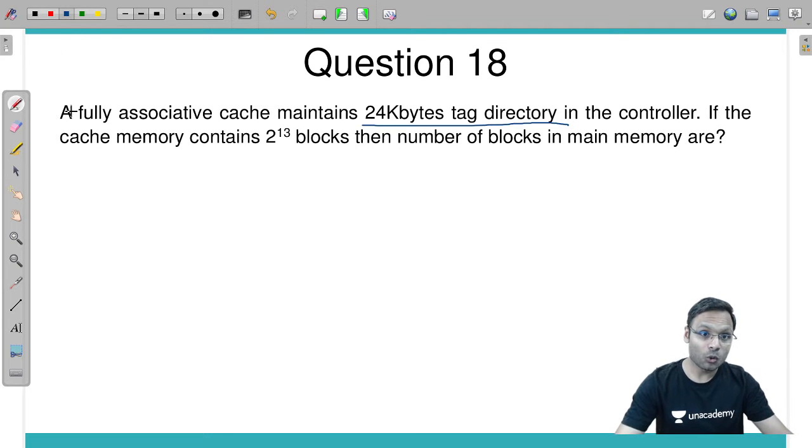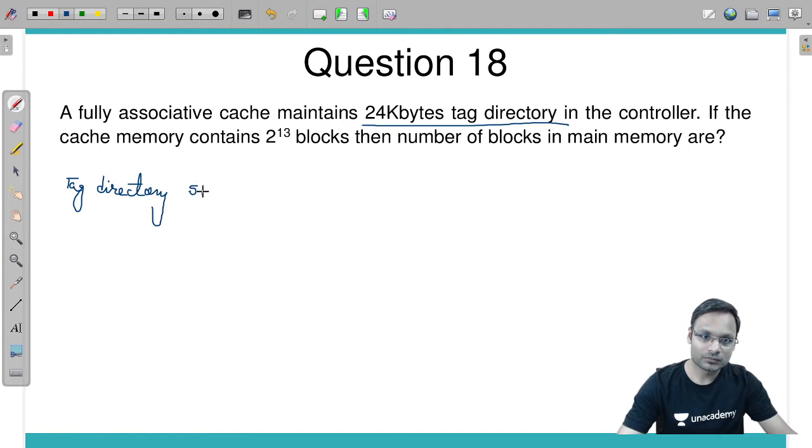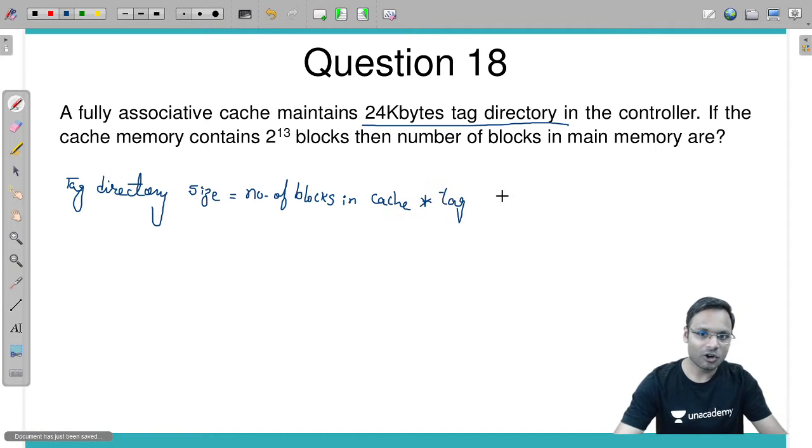So we know that tag directory size is equal to number of blocks in cache into tag size. Extra bits are not given in the question, so this is my formula.